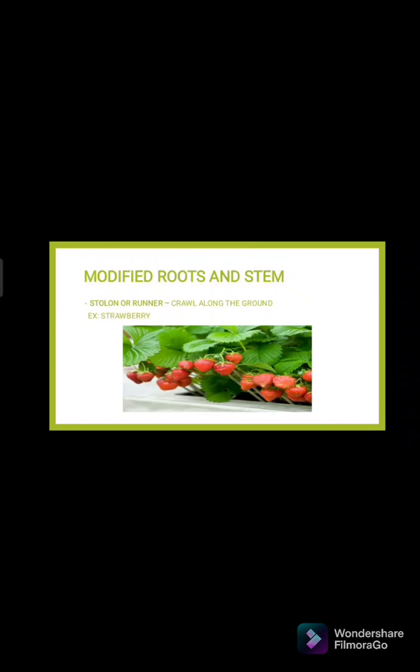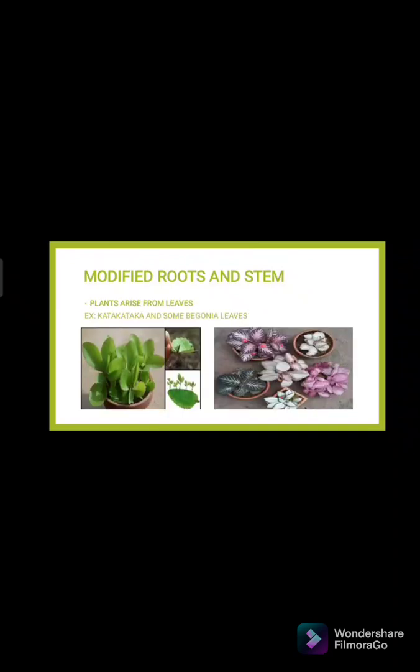Some modified roots and stem, they are not just growing underground. Instead, they also run or crawl along the ground. So, this is called stolon or runner. Example, the strawberry or watermelon. We have also some modified roots and stem that reproduce plants arising from leaves. So, nare-reproduce sila through leaves.